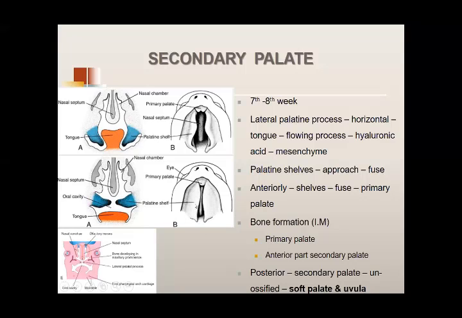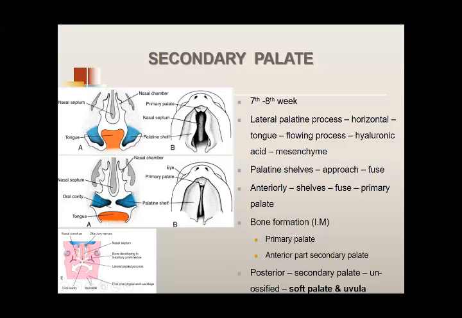Bone formation takes place in the secondary palate, but it is restricted only to the anterior 2/3 of the secondary palate, only up to here. The posterior part of the secondary palate, ये वाला part, this remains unossified. As a result, the posterior part of the secondary palate develops into the soft palate and the uvula.